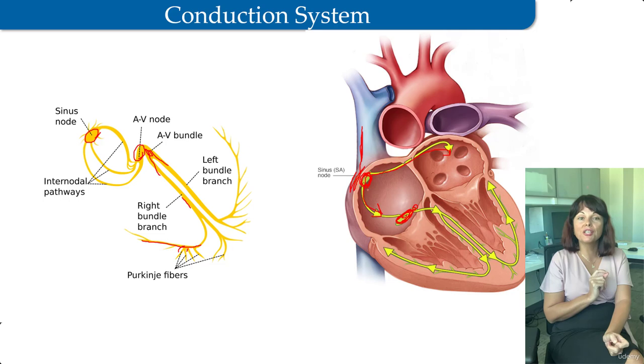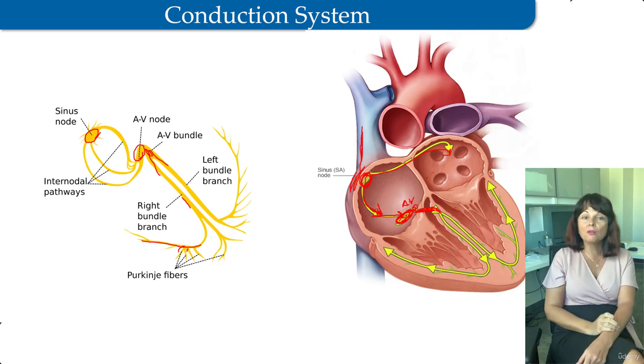The signal generated by the SA node passes through the wall of the right atrium, propagated by the cardiac muscle, so-called myogenic conduction, which transmits the signal rapidly from the SA node to the AV node. The AV node then distributes the signal to the ventricles through the AV bundle. Sympathetic stimulation speeds up conduction, and the parasympathetic one slows it down.